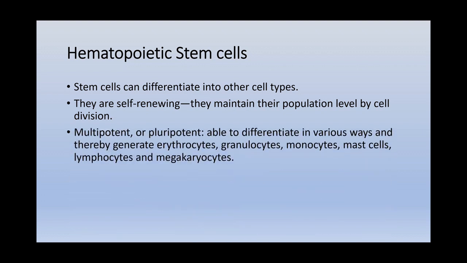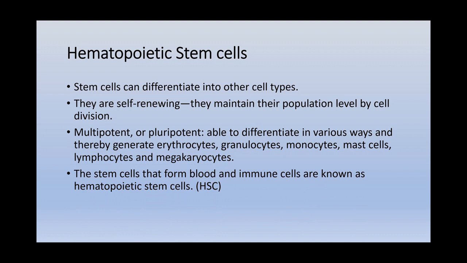One is unipotent stem cells, which are intended to grow into one particular type, and the other is multipotent or pluripotent stem cells. These pluripotent stem cells are able to differentiate in various ways and thereby generate erythrocytes, granulocytes, monocytes, mast cells, lymphocytes and megakaryocytes. All the names I have mentioned here are different types of blood cells. The stem cells that form blood and immune cells are known as hematopoietic stem cells. Shortly, they are also called HSC.